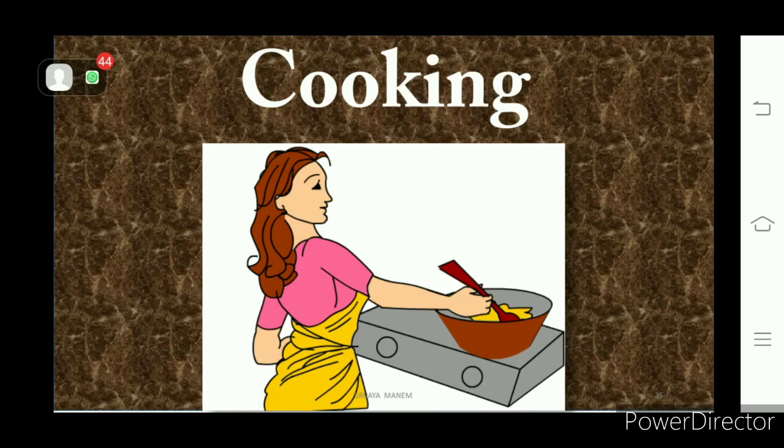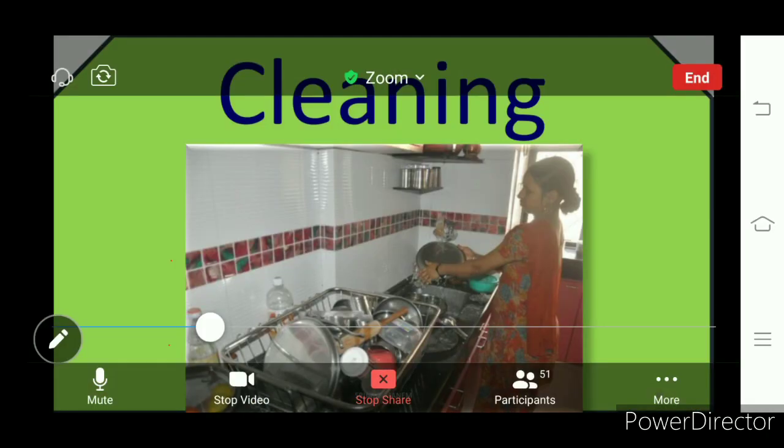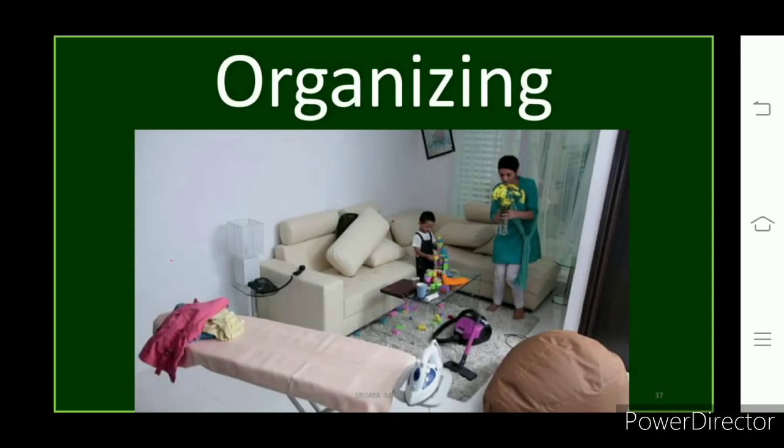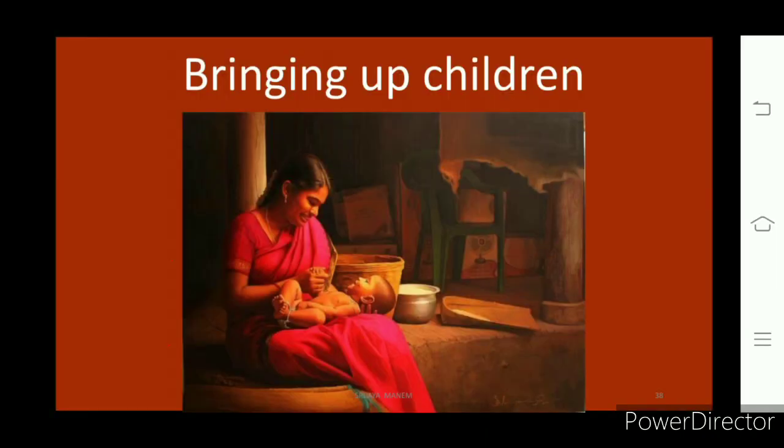Your mother is cooking the food. She is not getting any wages for that work, right? Cleaning the house, there also no payment is made to her. Organizing the home means keeping everything in a proper way, sweeping the home, maintaining the house properly. For that she is not getting any wages, right?